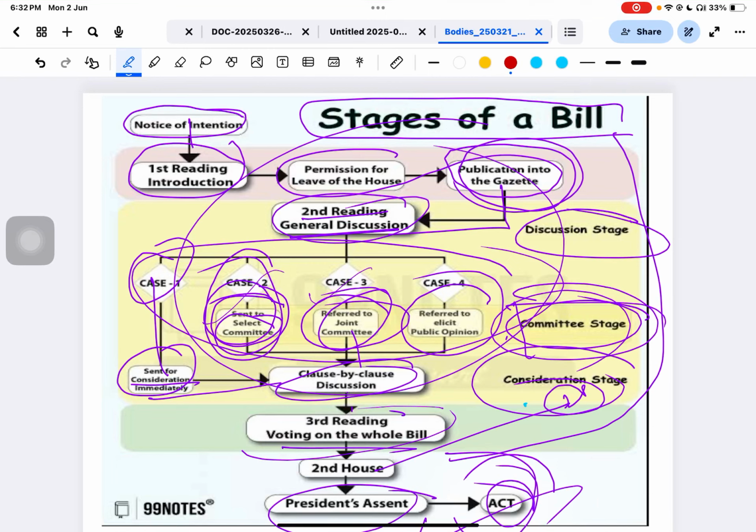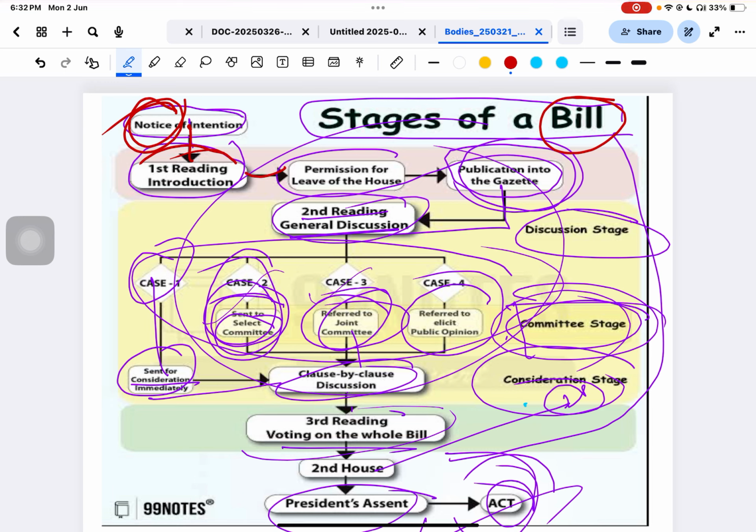First, let me tell you the procedure for passing a bill. First, the bill has to be introduced, but there has to be notice. After notice, it is introduced, and this is called the first reading.